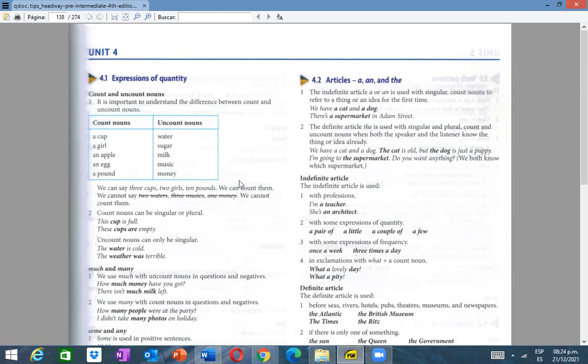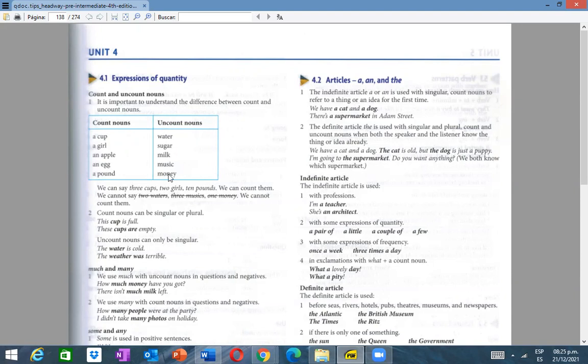So it's not possible. Okay? Si quieren usarlo sueltito, de repente, ustedes se olvidan de la letra y dicen, quiero 2 azúcares, ¿no? Pero no sé, no están siendo específicos, 2 azúcares, ¿cómo? ¿No ven? Entonces, así no se puede. We cannot say 2 water, 3 music, 1 money, because you know, they are considered uncountable.